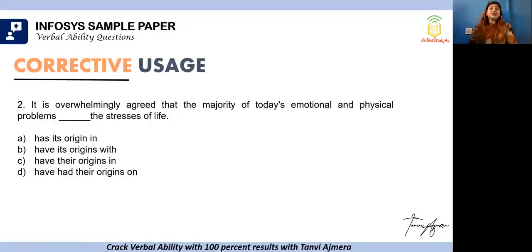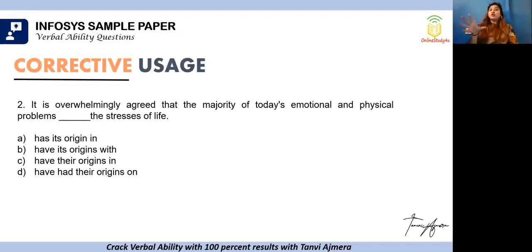Moving on. It is overwhelmingly agreed that the majority of today's emotional and physical problems dash the stresses of life. So we are saying that overwhelmingly means a lot of people agree that the majority of today's emotional and physical problems that we have, dash the stresses of life, okay: has its origin in, have its origin with, have their origins in, have had their origins on, okay?